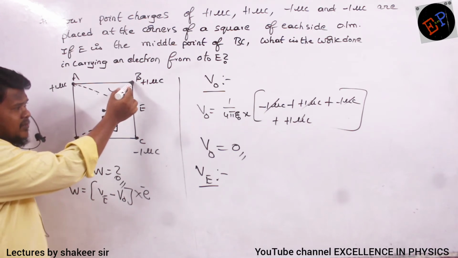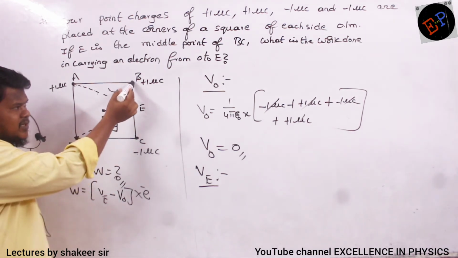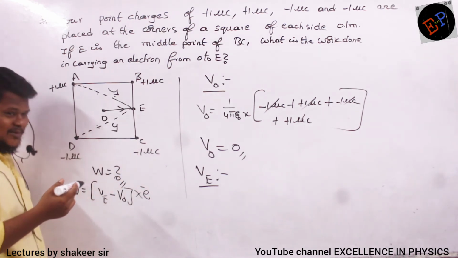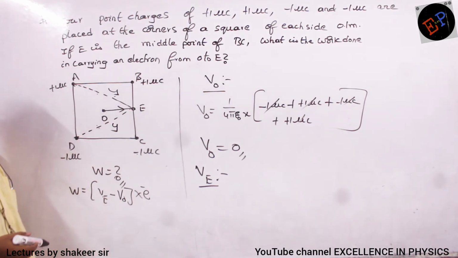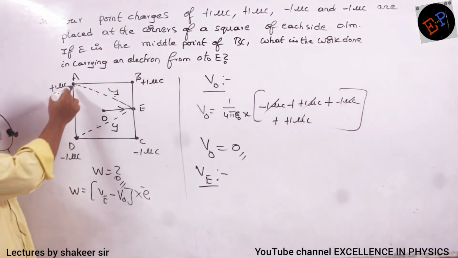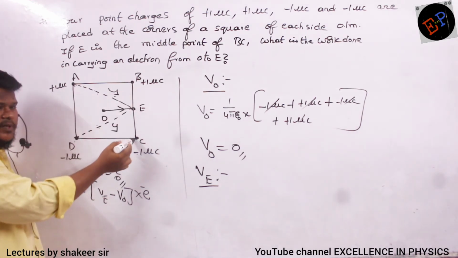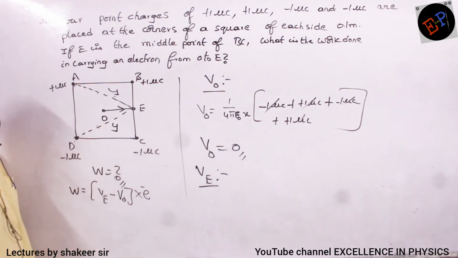Similarly, point B is plus 1, here we have minus 1, and the distance is the same, so the potential because of B and C also will get cancelled. Are you able to understand? So what is the total potential at point E? 0. Potential due to these two will get cancelled, potential due to these two also will get cancelled. So the total potential at E is also 0.